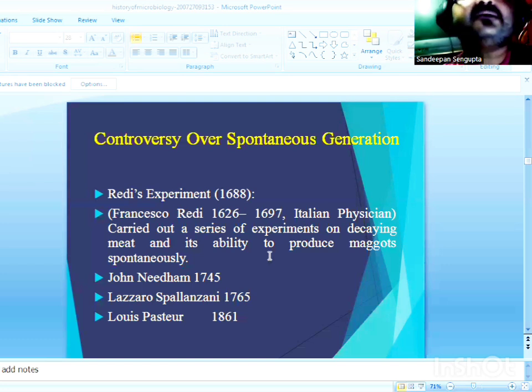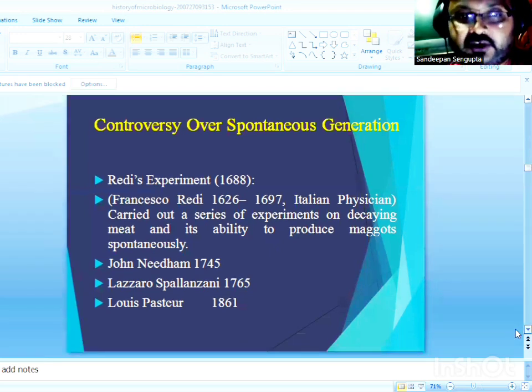Now, let's have an individual look over the experiments performed by these microbiologists to support their own theory.